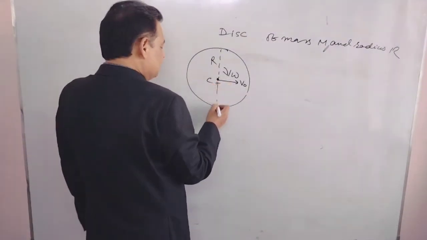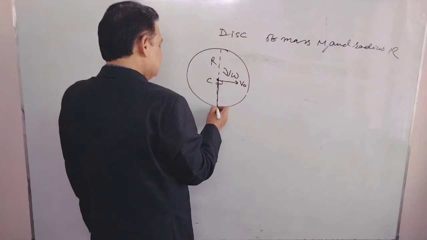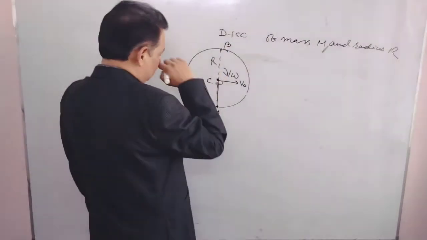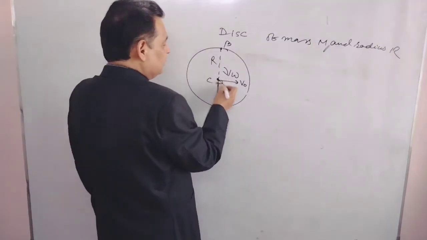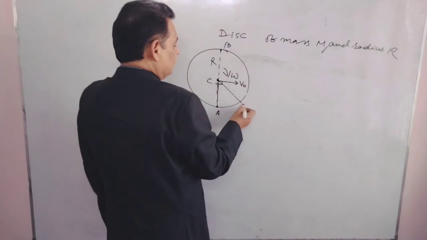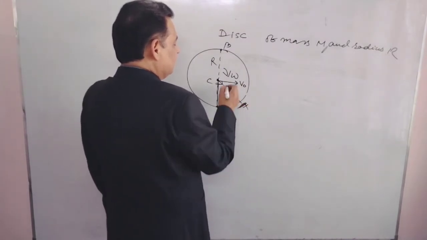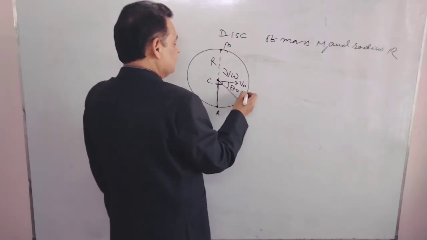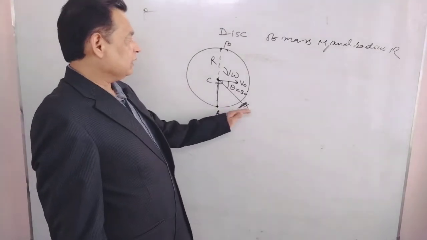Suppose that is point A, the bottommost point. That is point B, and I am taking a point X at an angle theta equals 30 degrees with the horizontal. We have to find the velocity of A, X and B.